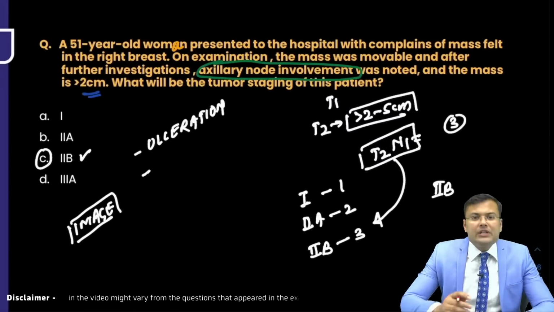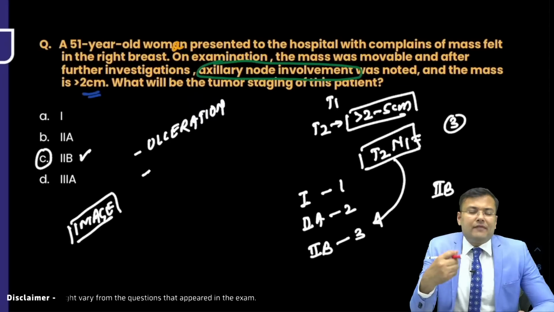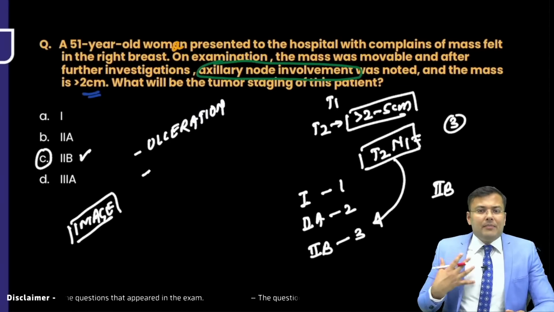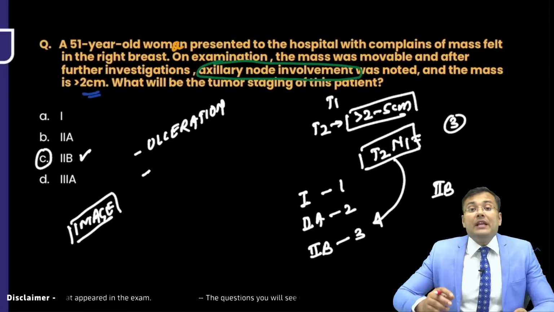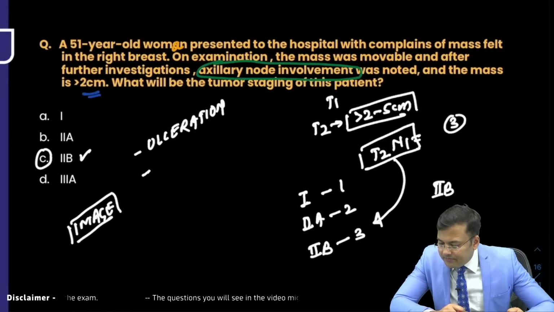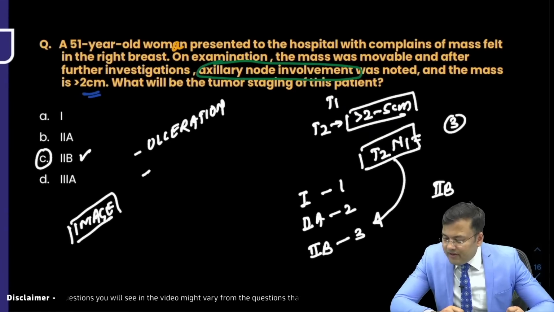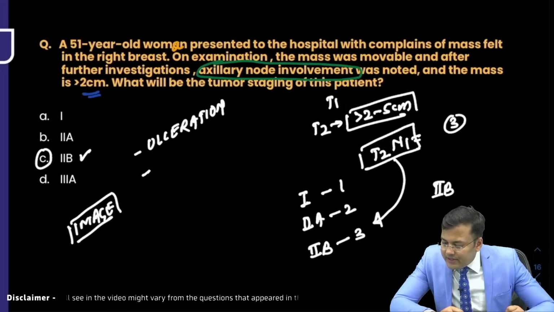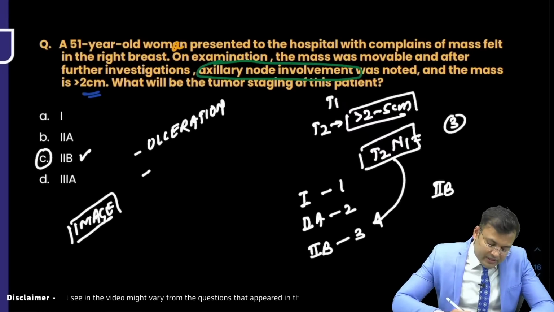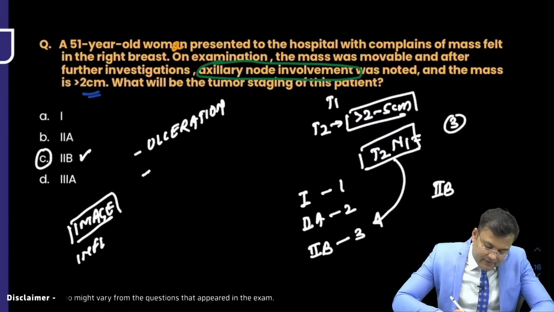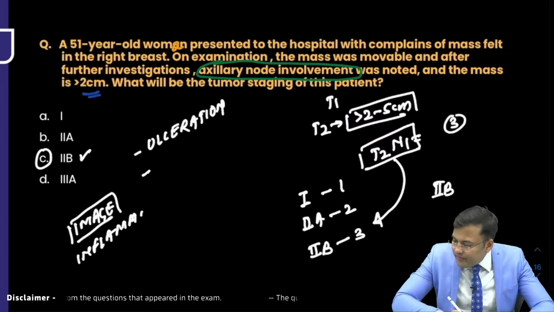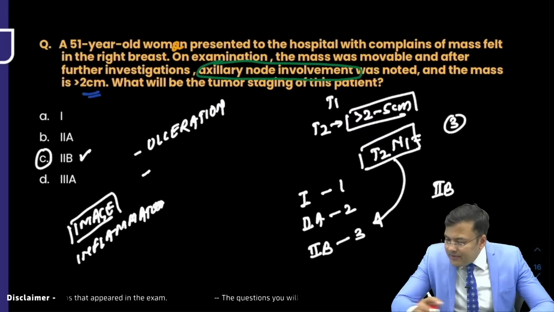Because some of the students were telling me that, sir, it was a case of inflammatory breast cancer, because in the breast there was evidence of inflammation. Redness was there. Ravikant wants to say that the image was given, showing ulceration and pus exudate coming out of the breast, and there was evidence of inflammation.